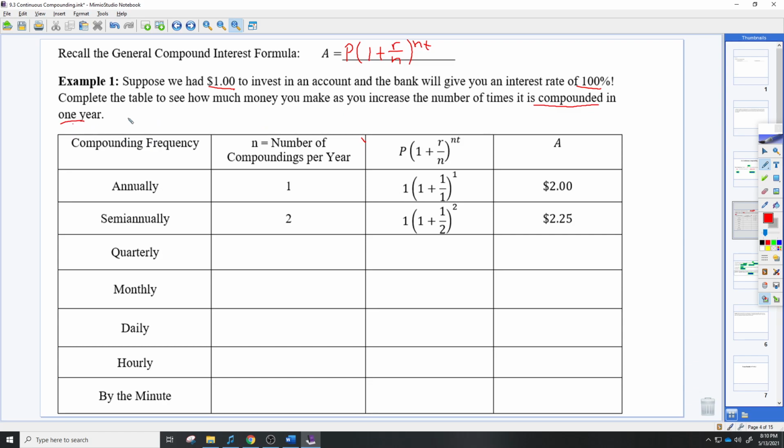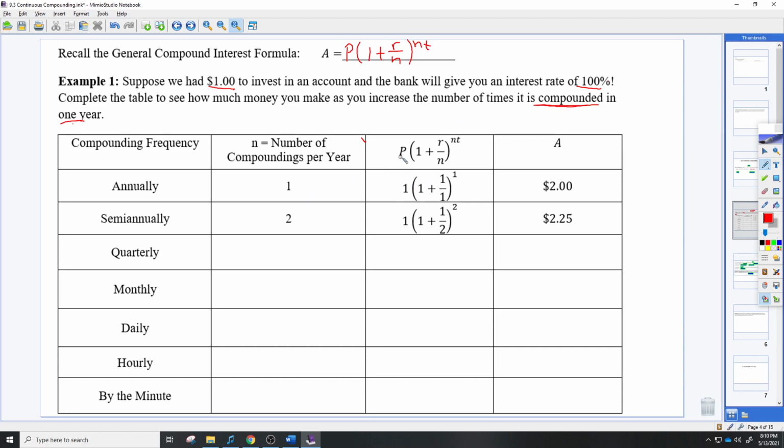So we have 1 year, $1, 100%. So we're going to see ones everywhere. The only thing we're going to change is the number of times it's compounded. And so here's our list over here. We have the compounding frequency. So annually is 1 time per year. I filled that in for you.